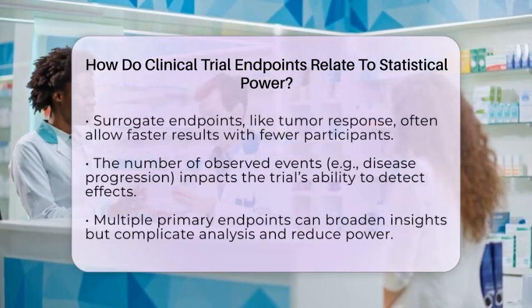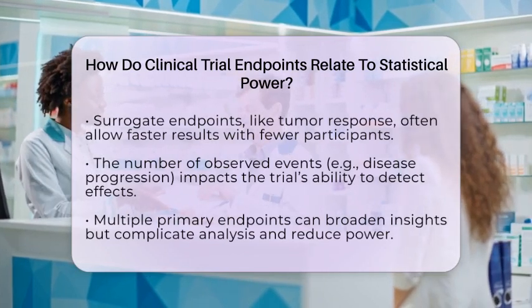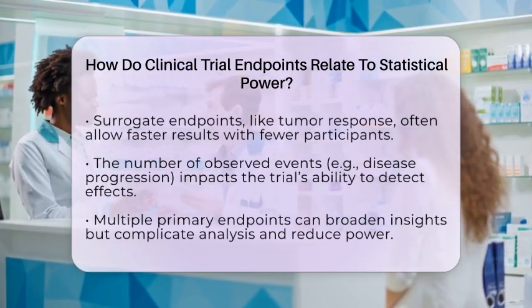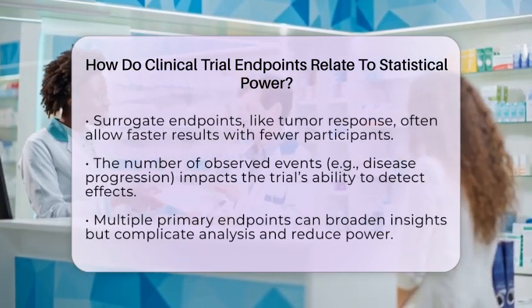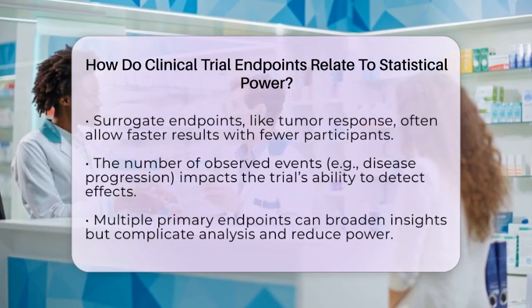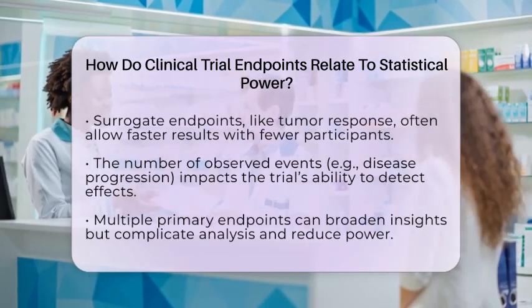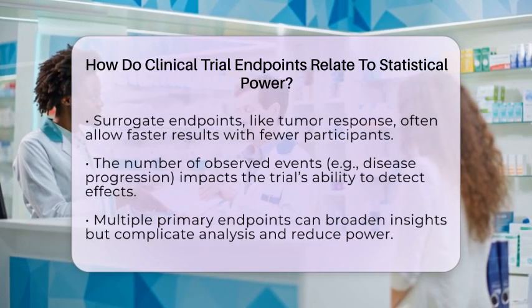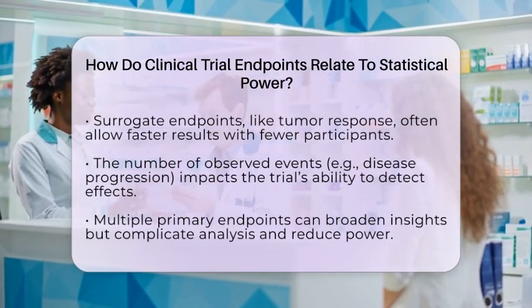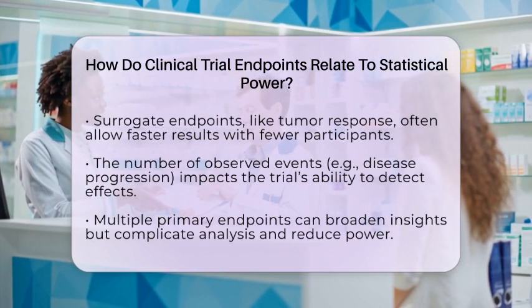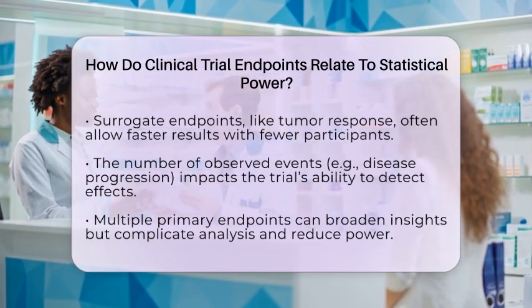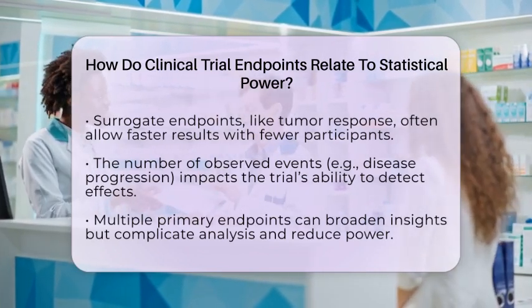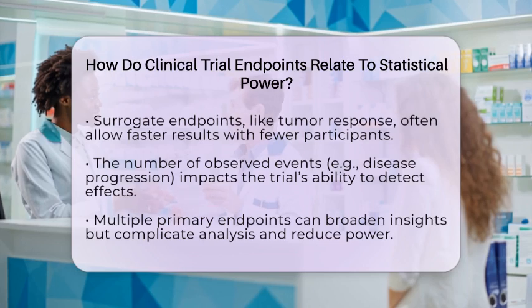Sometimes, trials include multiple primary endpoints to look at different benefits of a treatment. While this can give a broader picture, it also makes the statistical analysis more complicated. Testing several endpoints can reduce the power for each one unless adjustments are made to account for this. So, careful planning is needed to balance the chance of finding real effects with the risk of false positives.